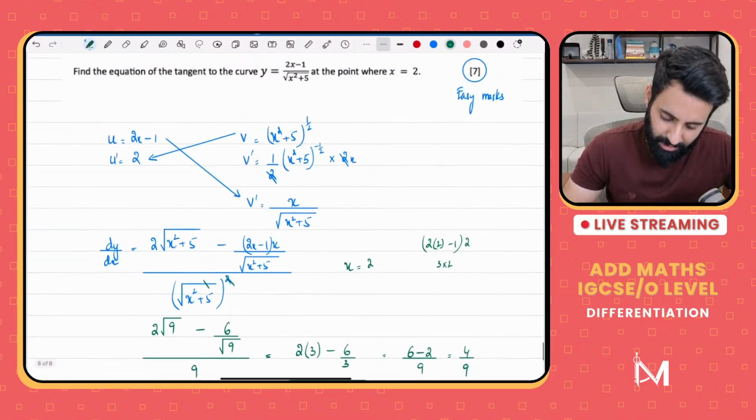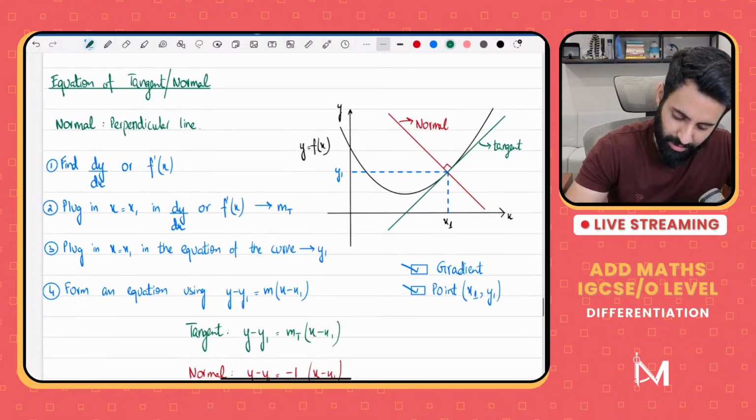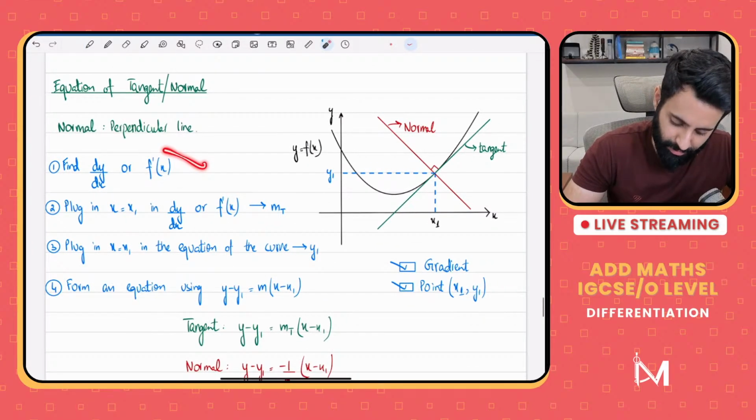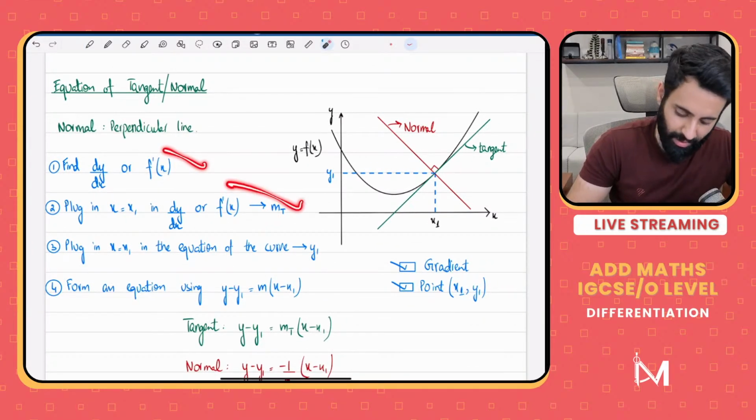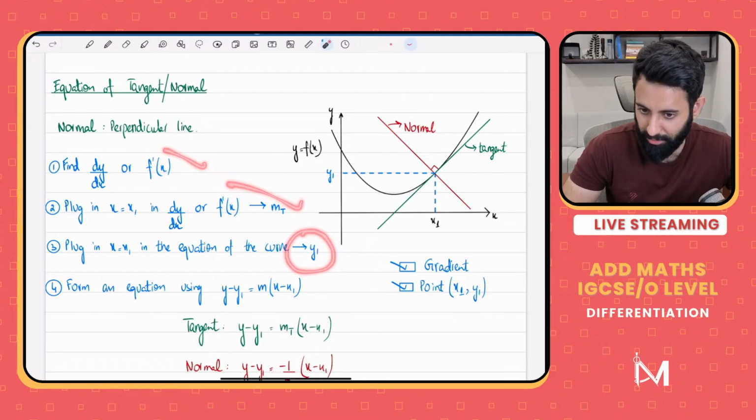So what's the step-by-step procedure? The step-by-step procedure is that you find dy by dx. We've done that. We find the gradient. We've also done that. Now we have the x coordinate and we want to find out the y coordinate.